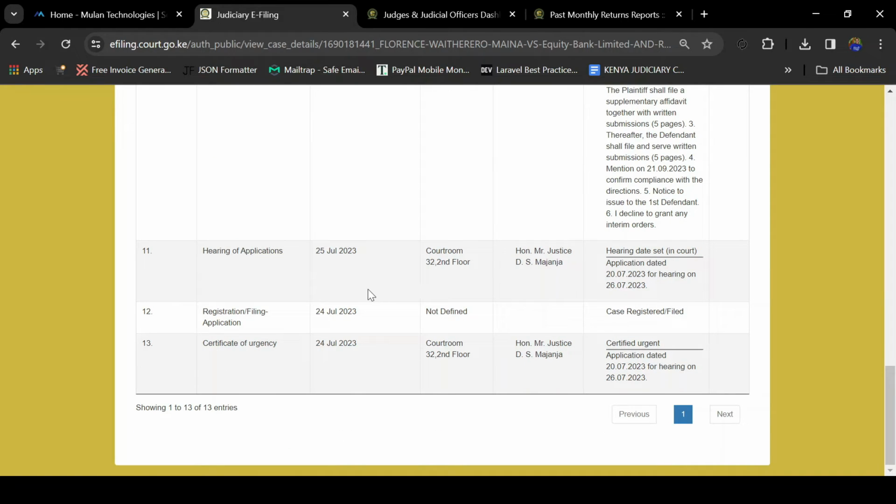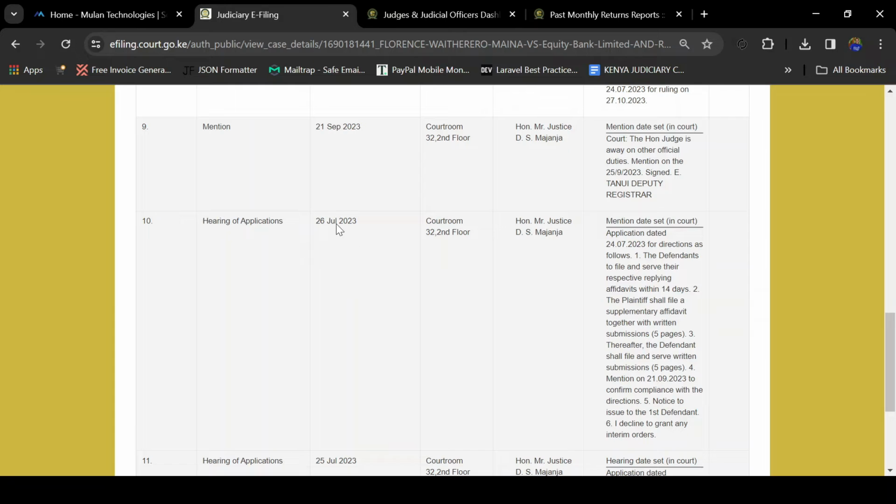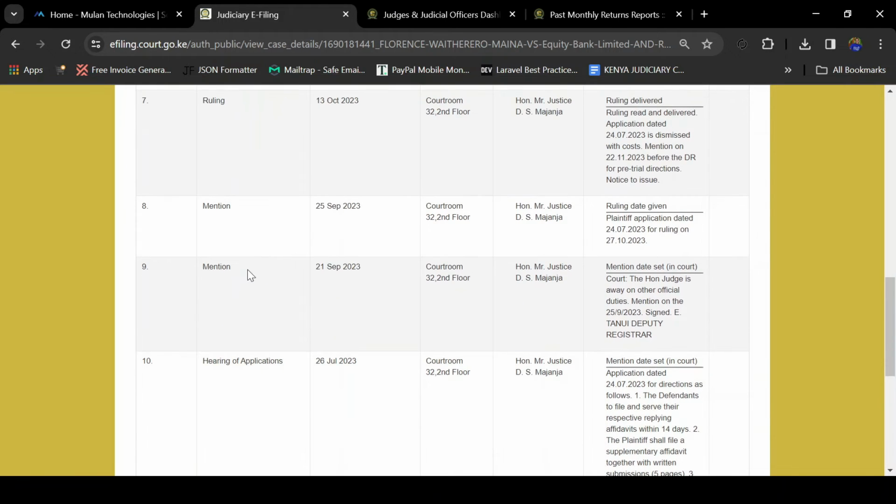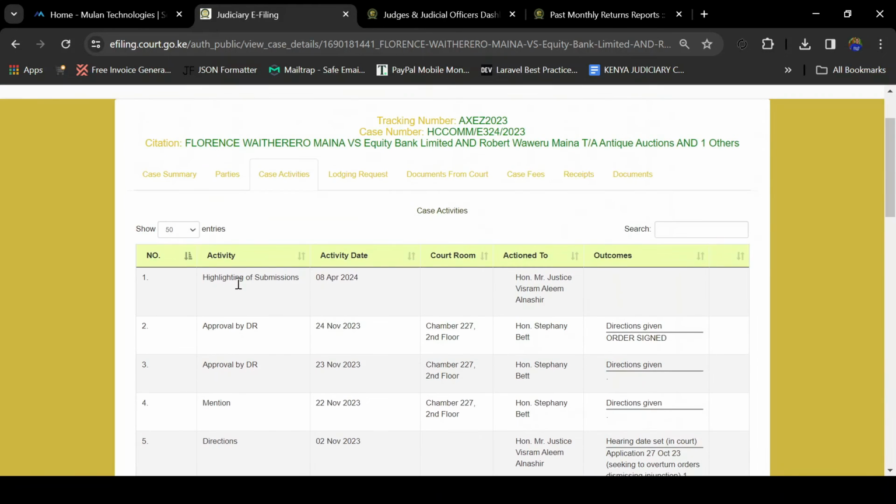For instance, the first case activity was the registration that happened on 24th of July 2023, and it was done under the certificate of agency. Then on 25th of July 2023, there was hearing of application. Then on 26th of July 2023, there was also hearing of application. There was mention all the way to the last activity, which happened on 8th of April 2024.